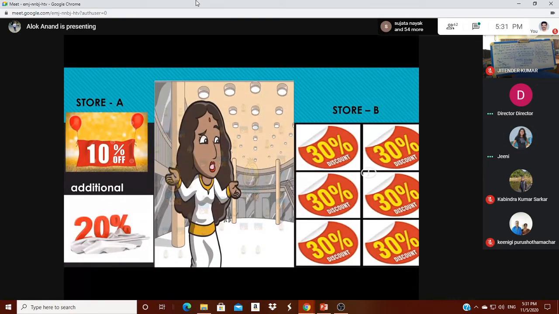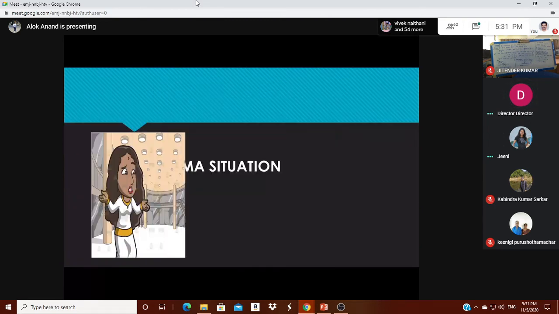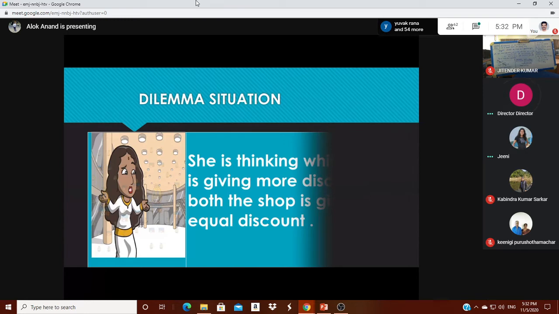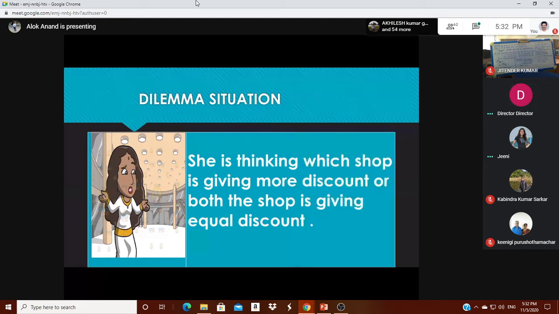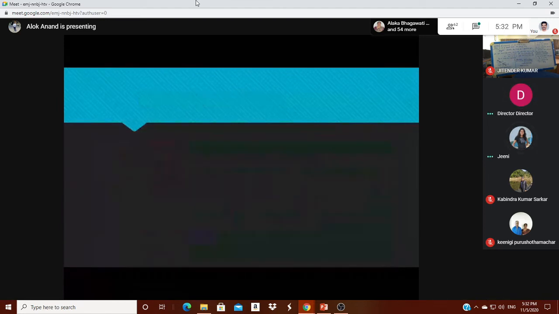She thinks store A is giving 10 plus 20, 30% discount, and store B is also giving 30% discount, so the rate is the same. This is the dilemma. She is thinking that both shops are giving an equal discount. What can she do? We can solve it mathematically.